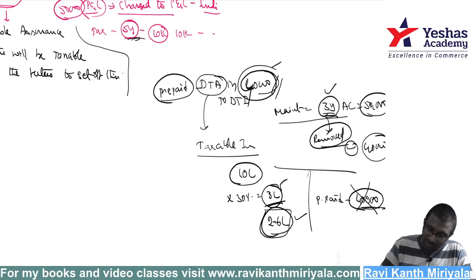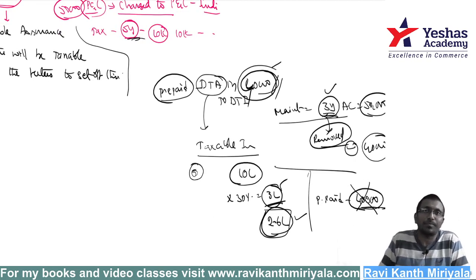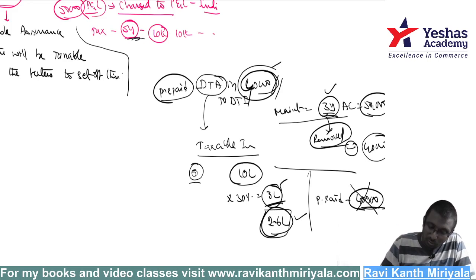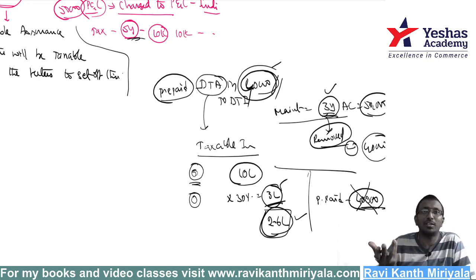Suppose next year taxable income is equal to 0. You made losses. Got my point? Losses or whatever the reason, you couldn't get any taxable income. Now what is the use? You are paying 0 only. What is there to adjust? Nothing to adjust. Unless you get some taxable income, only then will you be able to use that asset.